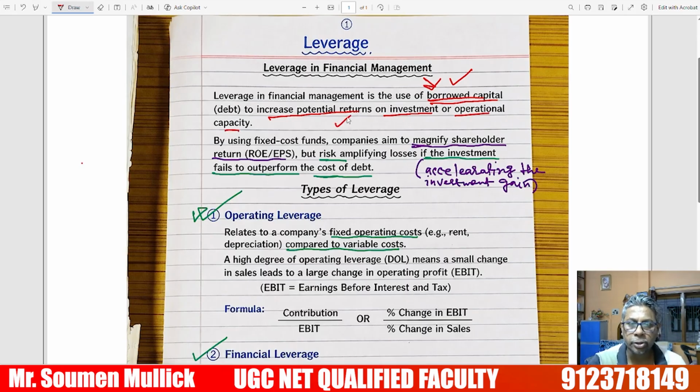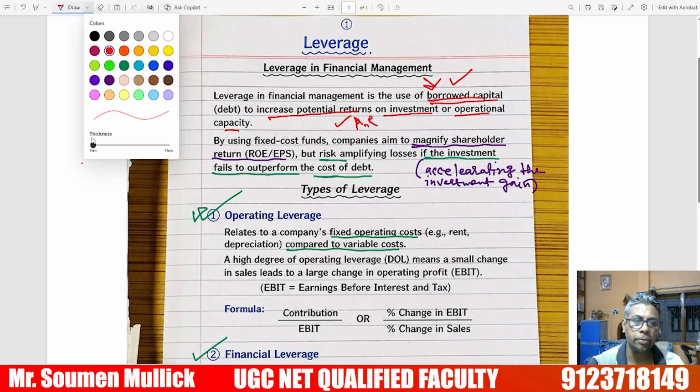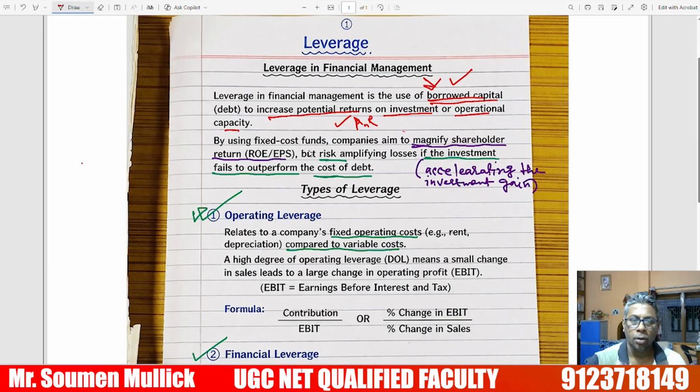We use it to give the potential return to the investor. This is very, very important. By using fixed cost funds, a company aims at magnifying shareholder return. Shareholder return means ROE by EPS.